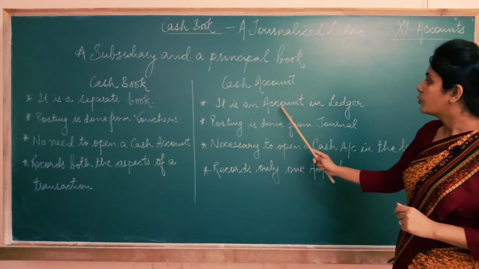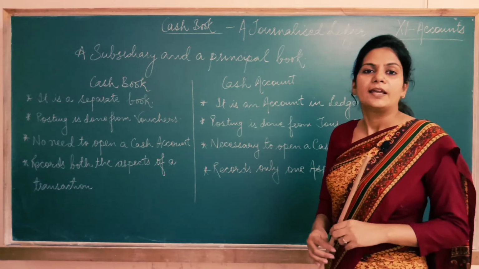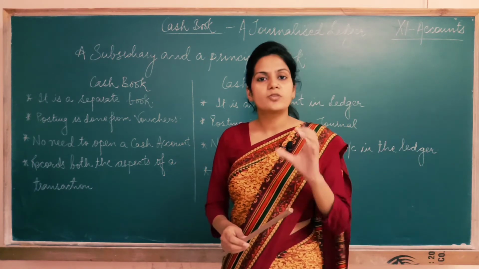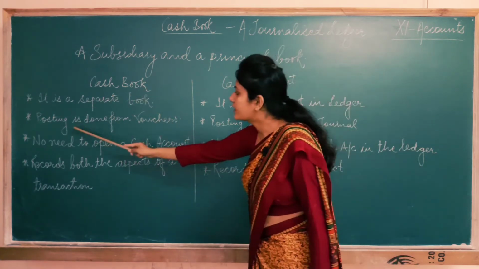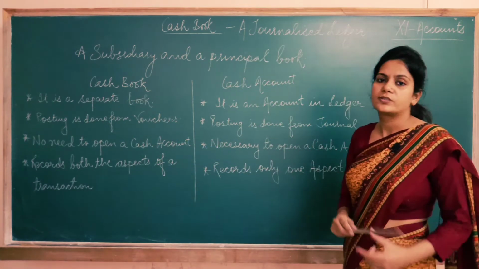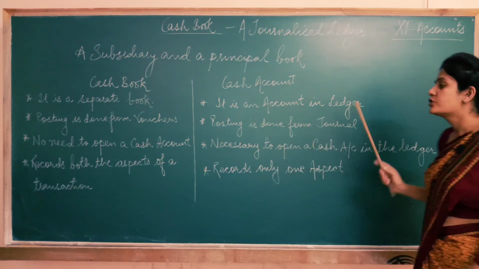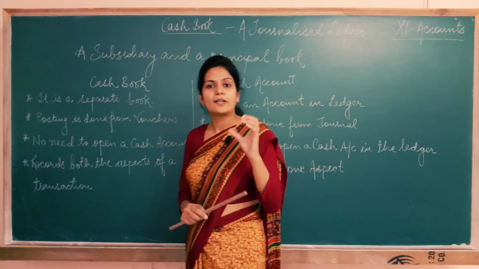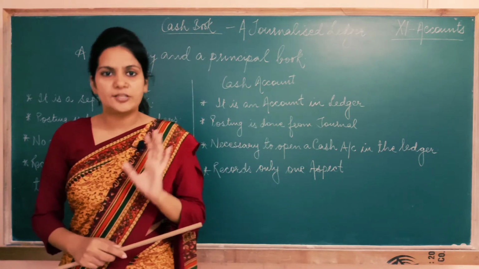And we have to open the cash account in case we are not making the cash book. It means just like other accounts, cash account is an account in the ledger books. Then posting in the cash book is done from vouchers, as I told you. But posting in cash account is done from journal. You know very well by now that after recording the entries in the journal, we post those entries in the ledger accounts.